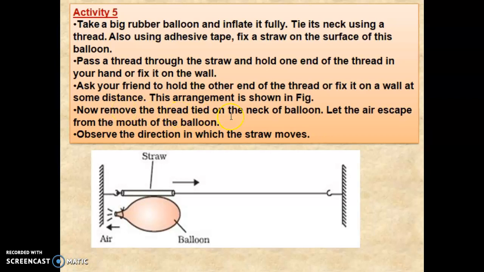Now remove the thread tied tightly on the neck of the balloon. Let the air escape from the mouth of the balloon. Observe the direction in which the straw moves. So the straw will move in this direction.